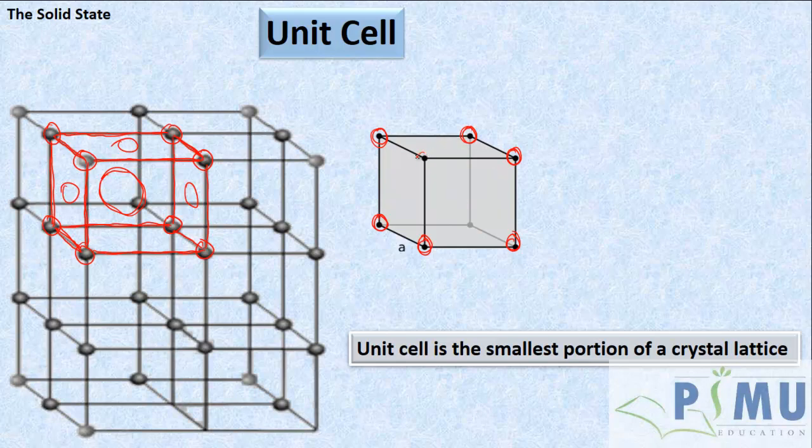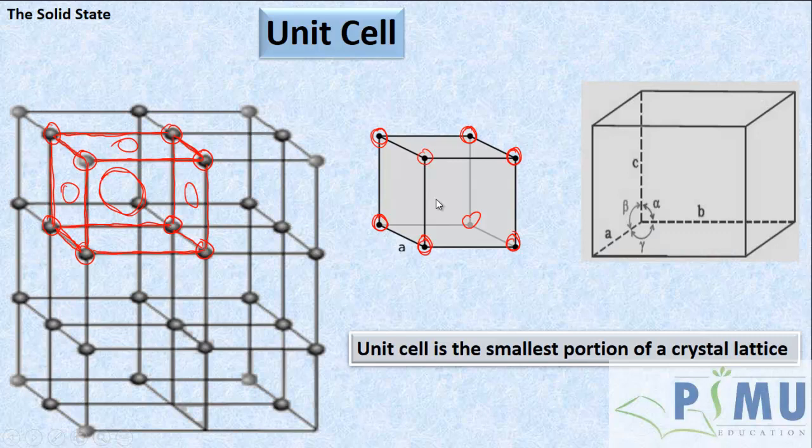Now, a unit cell is characterized by 6 parameters: the 3 edges A, B, and C, and the angles between the edges, alpha, beta, and gamma.